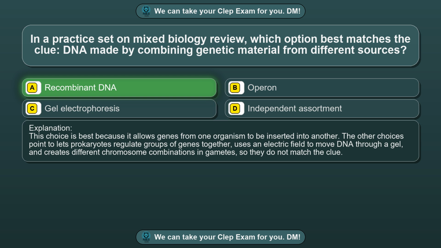The other choices point to what lets prokaryotes regulate groups of genes together, what uses an electric field to move DNA through a gel, and what creates different chromosome combinations in gametes, so they do not match the clue.